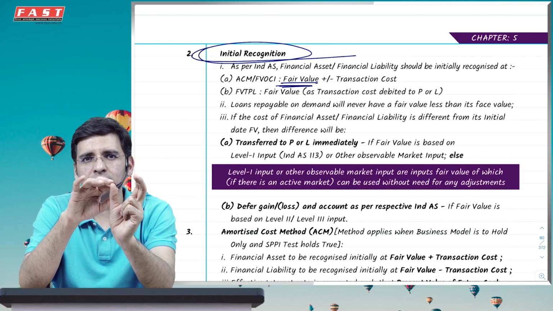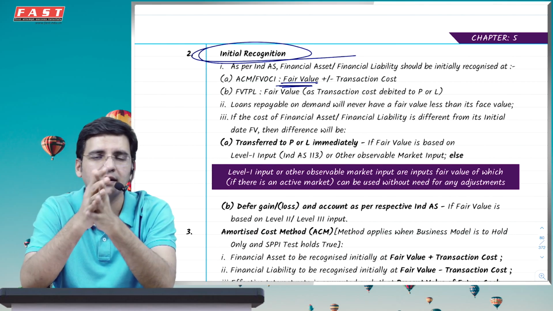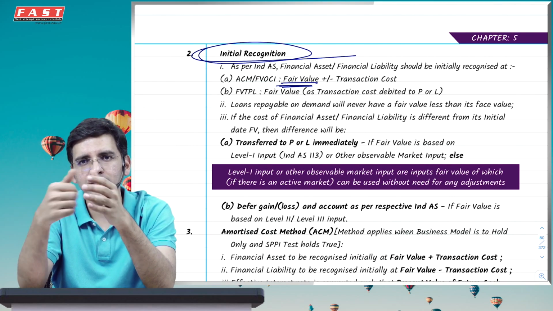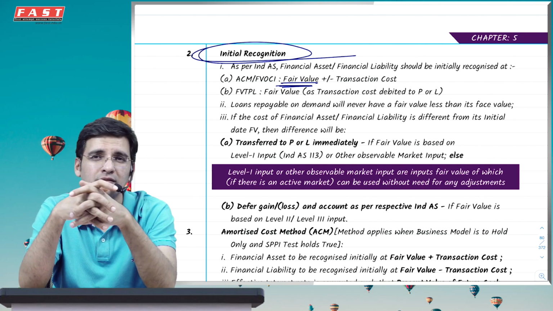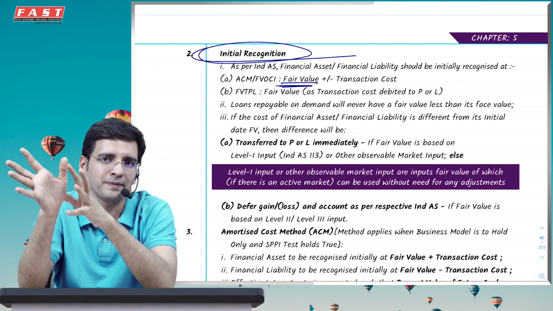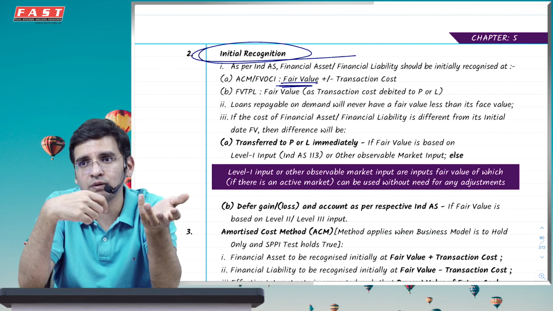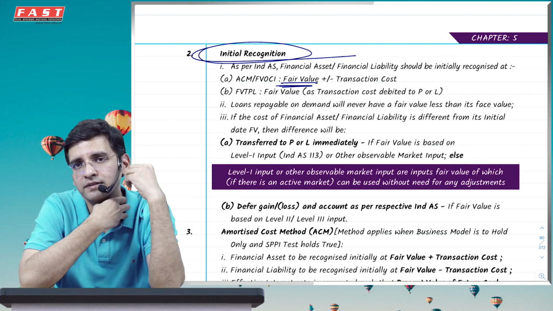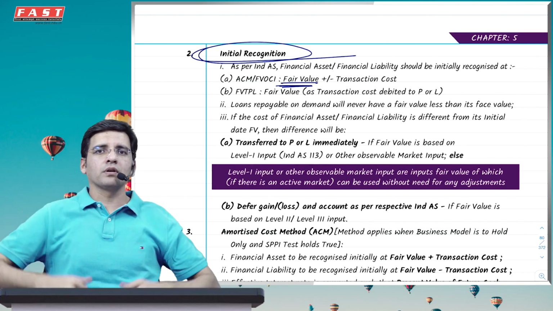However, if your fair value is based on any other input, like an unlisted company share value determined based on the net assets or based on the EPS into price earning ratio, which is not purely based on available market prices and is a derived value, then the difference will be accounted as per the respective Ind AS, which could be Ind AS 115 revenue or leases Ind AS 116. In the last lecture on leases, I talked about interest free security deposit in a lease contract and how to account for those cases.